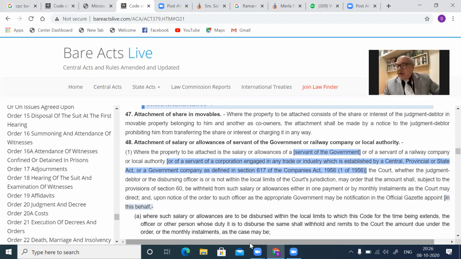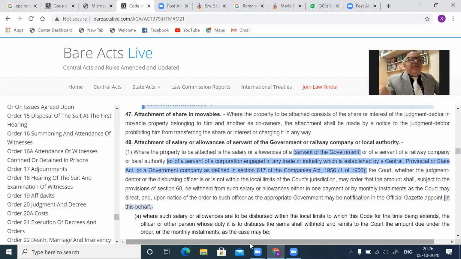Then Order 21, Rule 48, attachment of salary allowances of servants of the government. Kindly see that. Here I will precisely answer a question. Rule 48, attachment of salary or allowances of government or railway company servant. Of course, this is subject to the provisions of Section 60, which tells you what is the extent of the salary which can be attached.